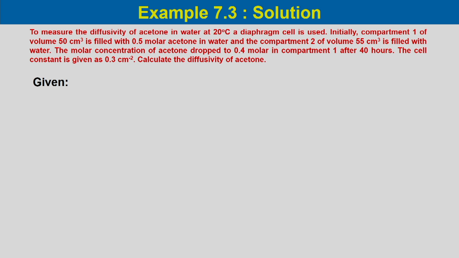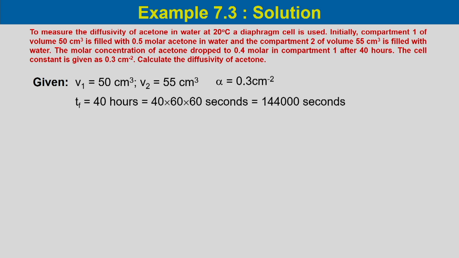So, the data which are given: V1 is 50 centimeter cube, V2 is 55 centimeter cube, the alpha cell constant is 0.3 per centimeter square, and the time of operation Tf is 40 hours, which we can calculate in terms of seconds. So, it is 144,000 seconds.